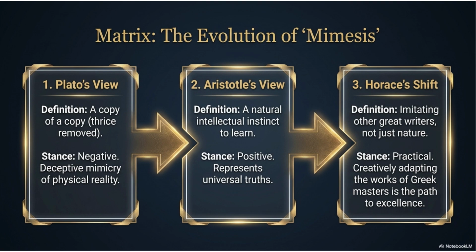Why does Plato reject mimesis? Look at the second point. It says, negative, deceptive mimicry of physical reality. Plato believed that art creates appearances, not truth. A painting may look like a horse, but it cannot run. A poem may describe courage, but it is not courage itself. Therefore, art can easily deceive people.